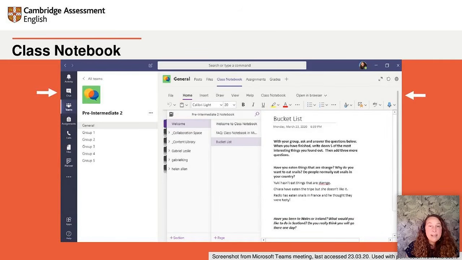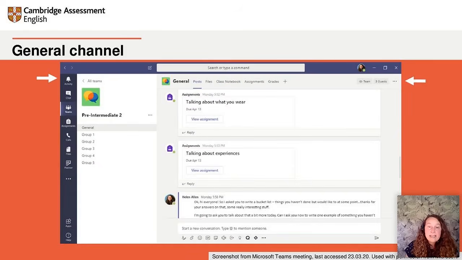So here you can see the class notebook. And the class notebook you can open from the tab at the top of the window where those two arrows are on the screen there. If you have a look, it says class notebook. And this lets you create and use pages which you can share with the whole class or with individual students. And it also includes a personal workspace for each student, a content library where you can put resources, and a collaboration space.